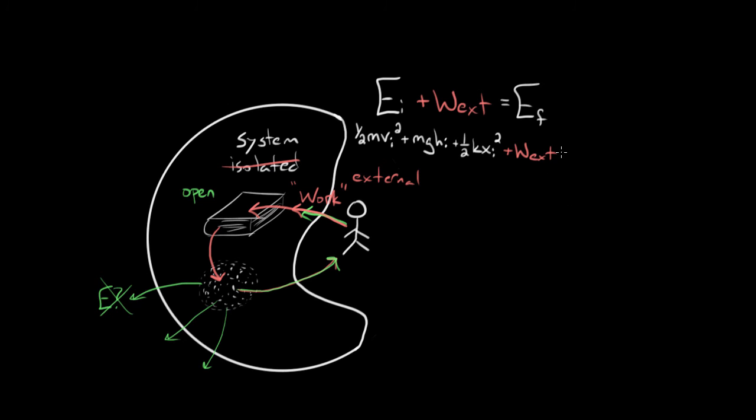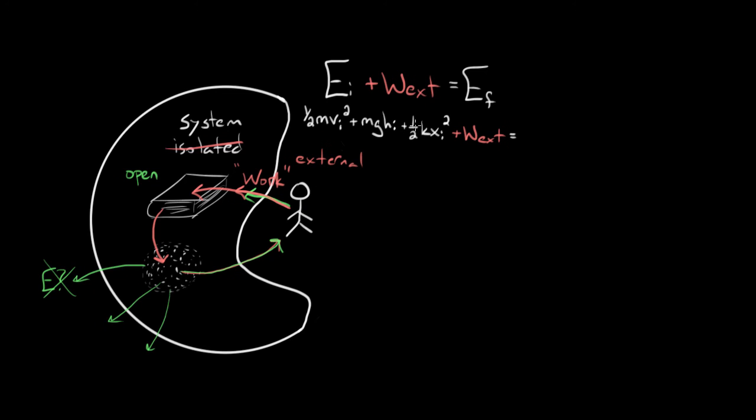And what's that going to equal? Well, it's just got to equal the final energy. So I'm kind of running out of room here. Let me move this. So if you add the external work to whatever energy you started with, that's got to equal your final energy. What form will your final energy take? It'll probably take the form of kinetic energy. There might be things moving. If there's things moving at the end of the process, whatever that was, your system's got some kinetic energy. Like maybe this book has a velocity and it has kinetic energy.